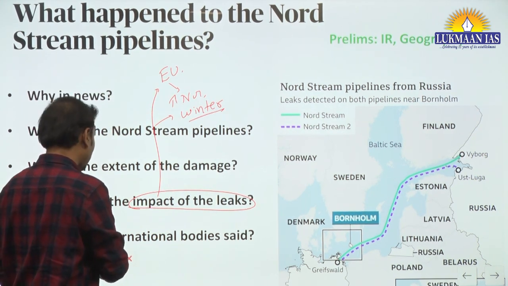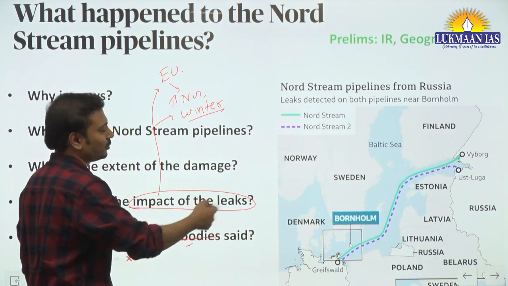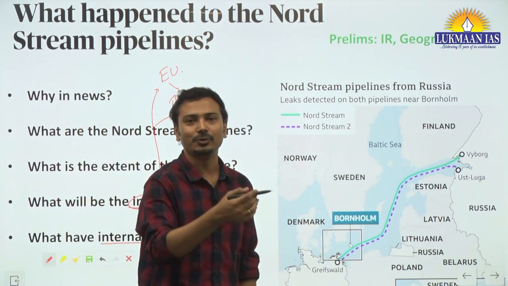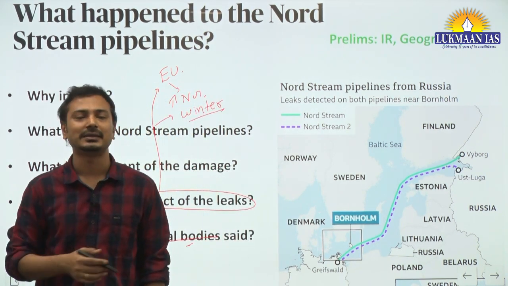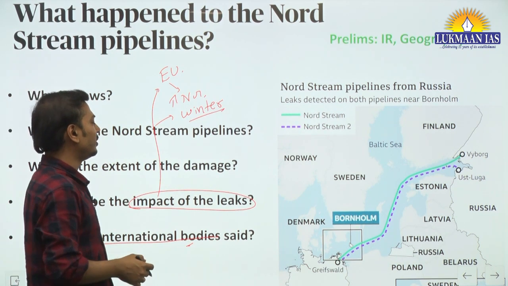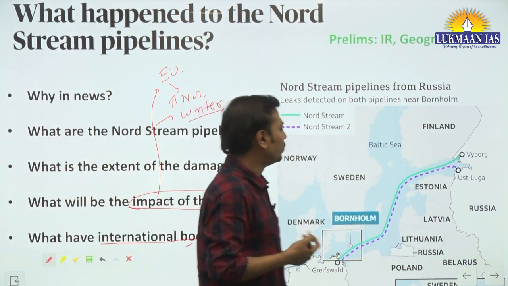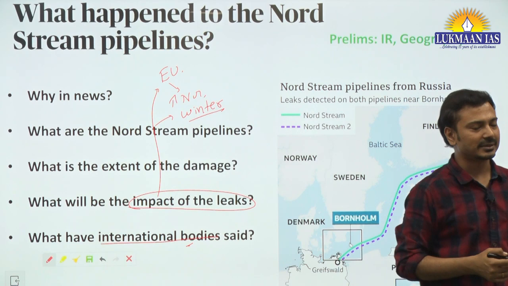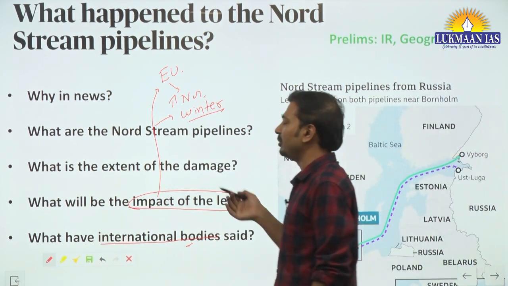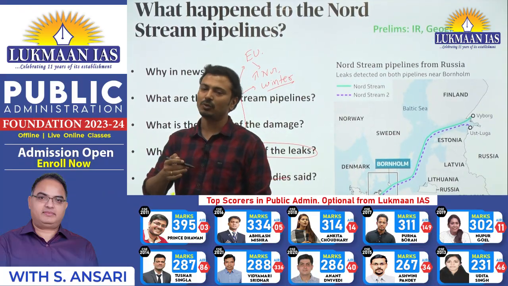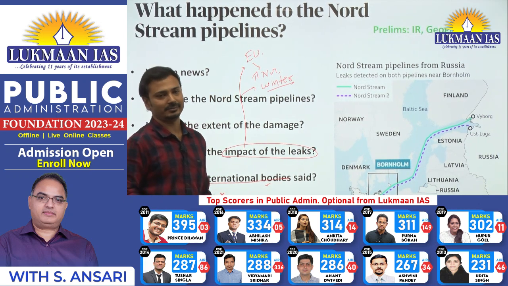Now, what have the international bodies said? तो एक दूसरे को blame कर रहे हैं सब, European Union हो या NATO हो, they are calling this as an act of terrorism, or we can say sabotage. Ukraine has called it an act of terrorism. So this is how they are blaming each other. We do not know what exactly has happened there.